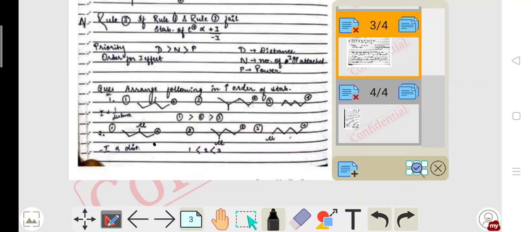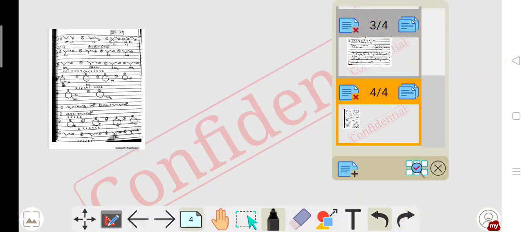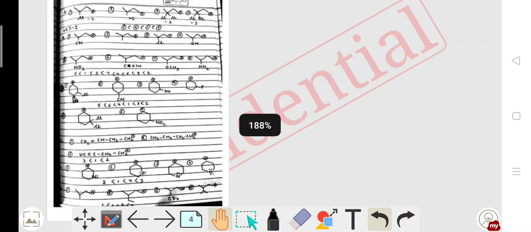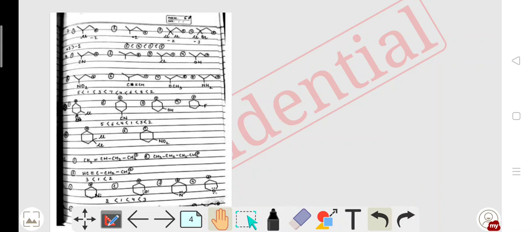Then go to page 4. Here are some questions; write down your notes and analyze yourself, and then match with my concept. In question 3, there is a withdrawing group.